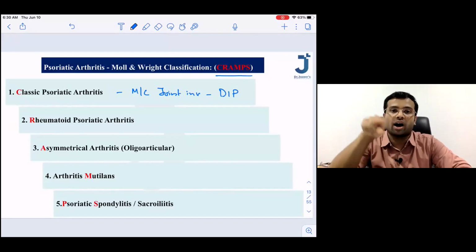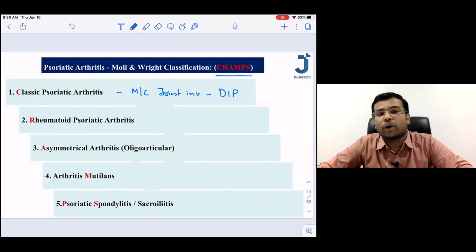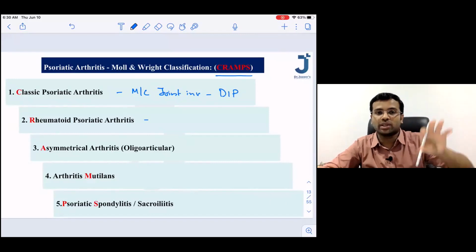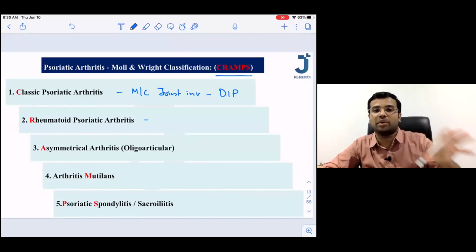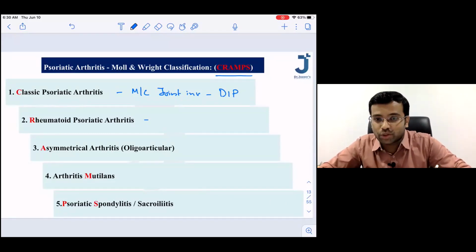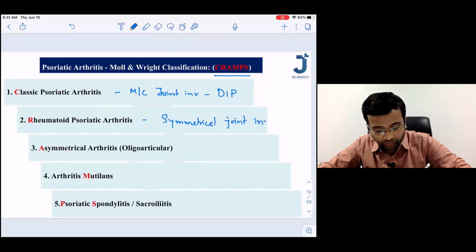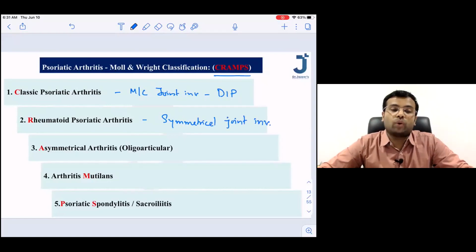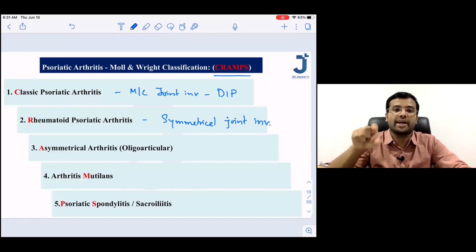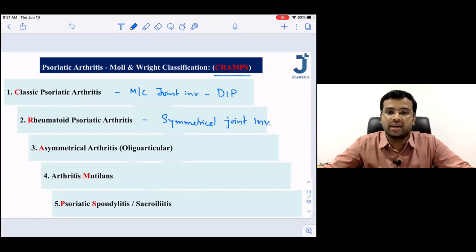So the most common joint involved is the distal interphalangeal joint, and C is for classic psoriatic arthritis. Now, what is R? R means rheumatoid psoriatic arthritis. Rheumatoid means, are we looking at a symmetrical lesion or an asymmetrical lesion? Exactly, this is going to be symmetrical lesions. So symmetrical joint involvement. Excellent. Then if there is symmetrical joint involvement, there can be asymmetrical joint involvement.